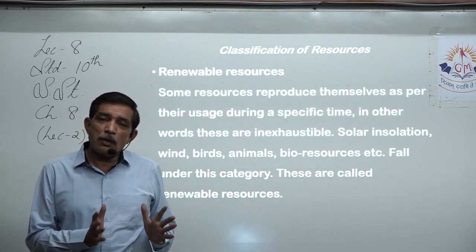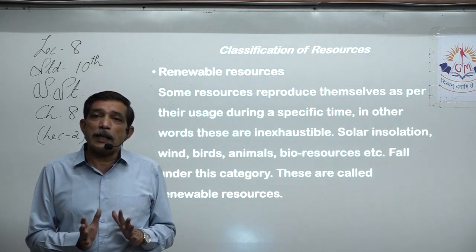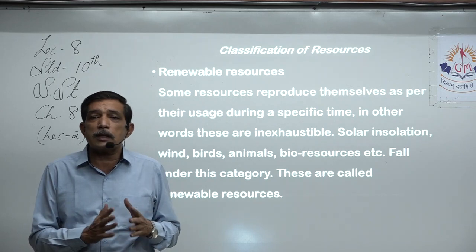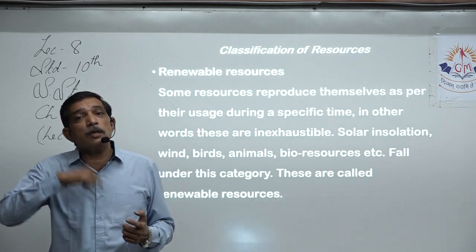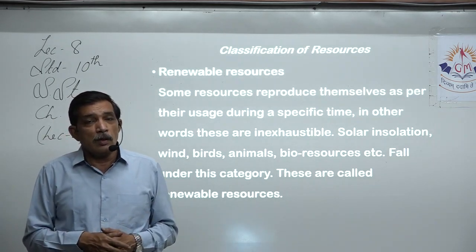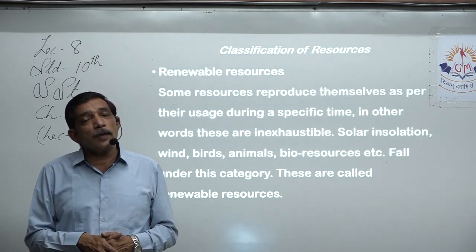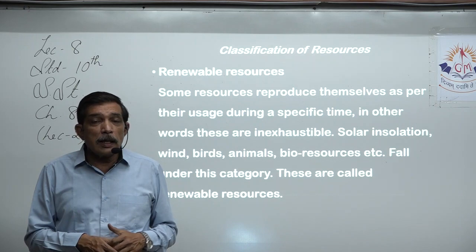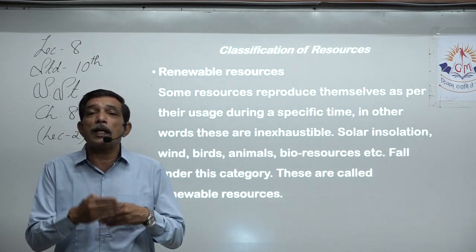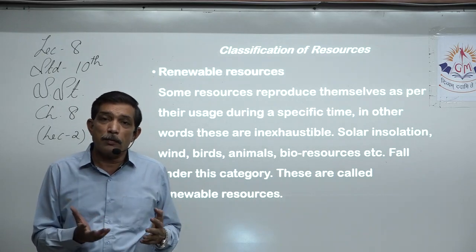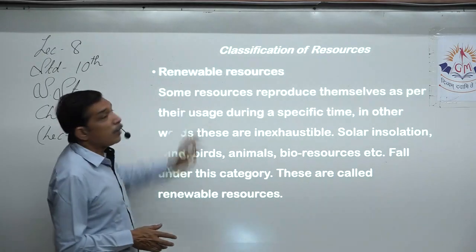During the daytime, we have lots of it. We don't have it during the night. So at night there is no production of electricity because sunlight is just not available. But it will be available again the next day. So every 12 hours, we start with generation of electricity. It is renewed on a daily basis, and every day we know the sun is going to come up. So that is renewable energy.